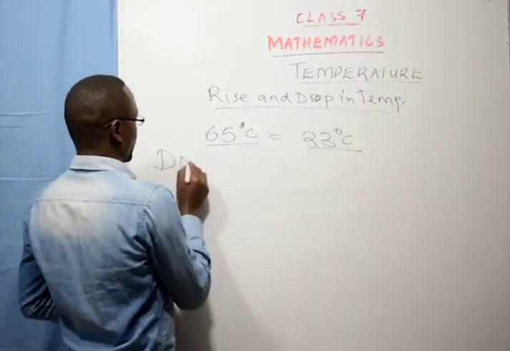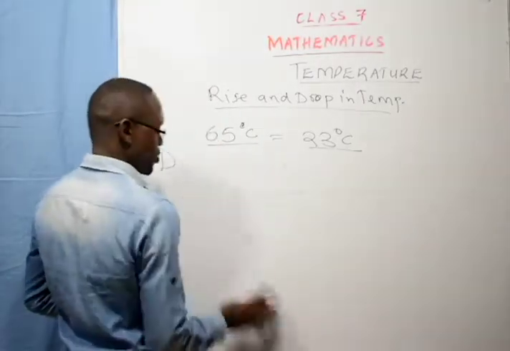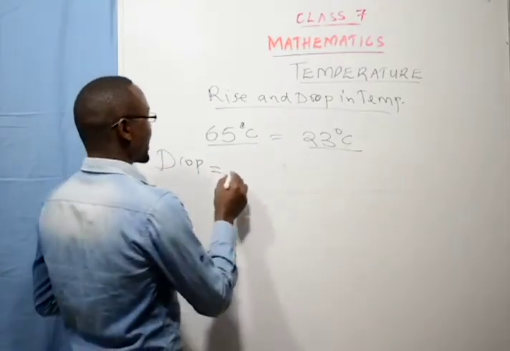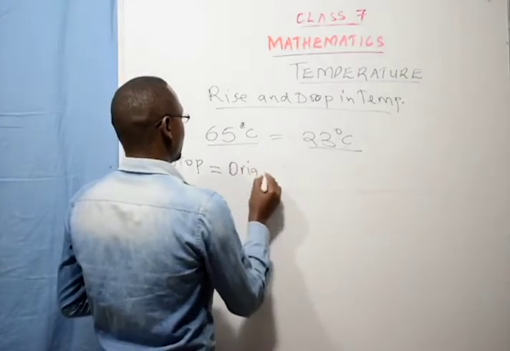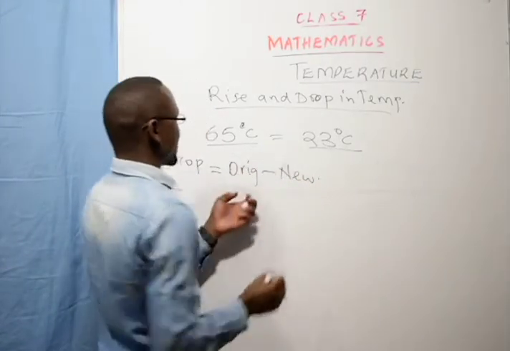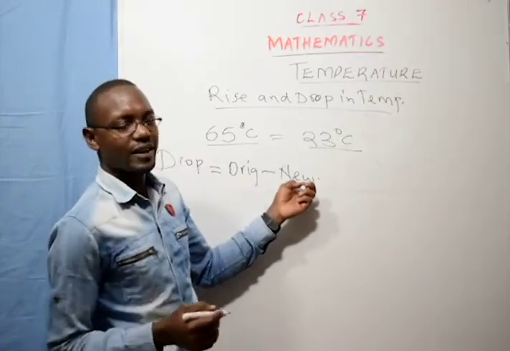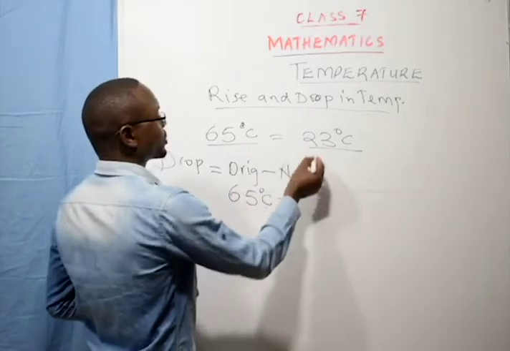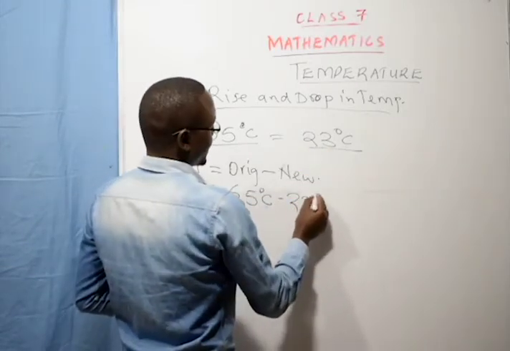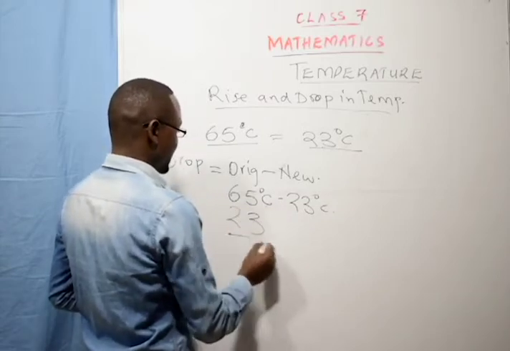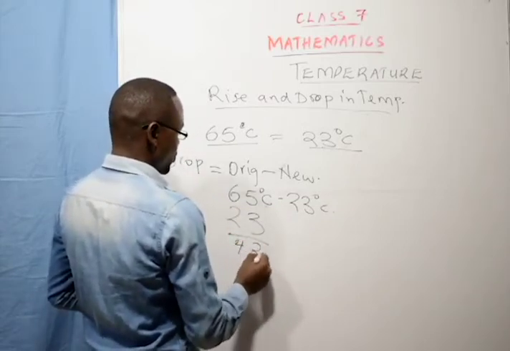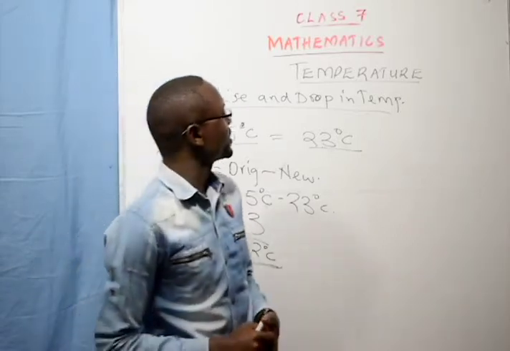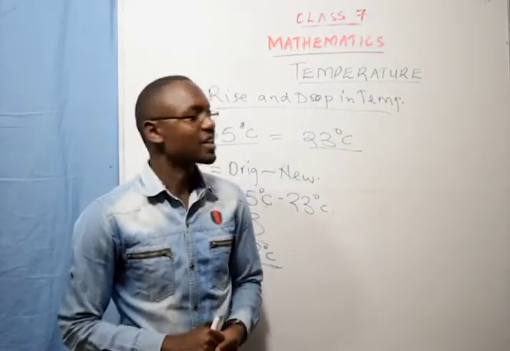What was the drop in temperature of the water? To get the temperature drop, we take the original minus the new reading. In our case, the temperature of water was 65 degrees Celsius and it was cooled, and the new reading was 23 degrees Celsius. So we subtract and here we are getting 42 degrees Celsius. That was the temperature drop. So that is how we work out questions involving temperature rise and temperature drop.